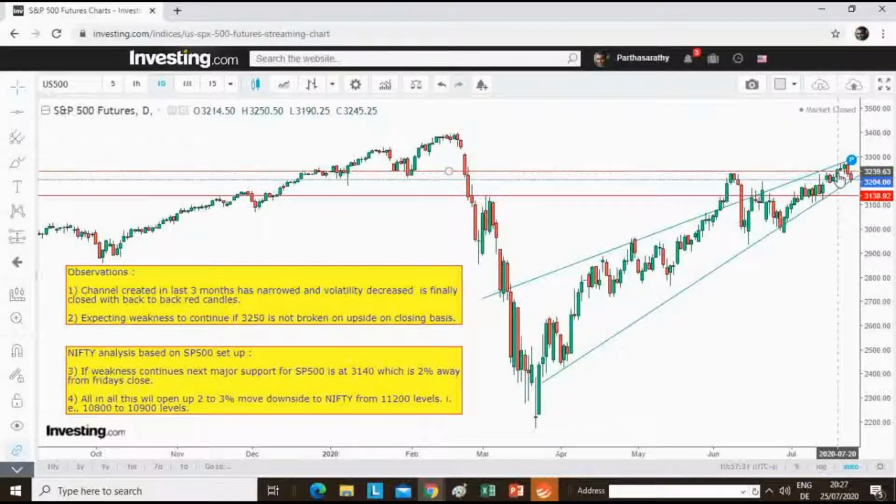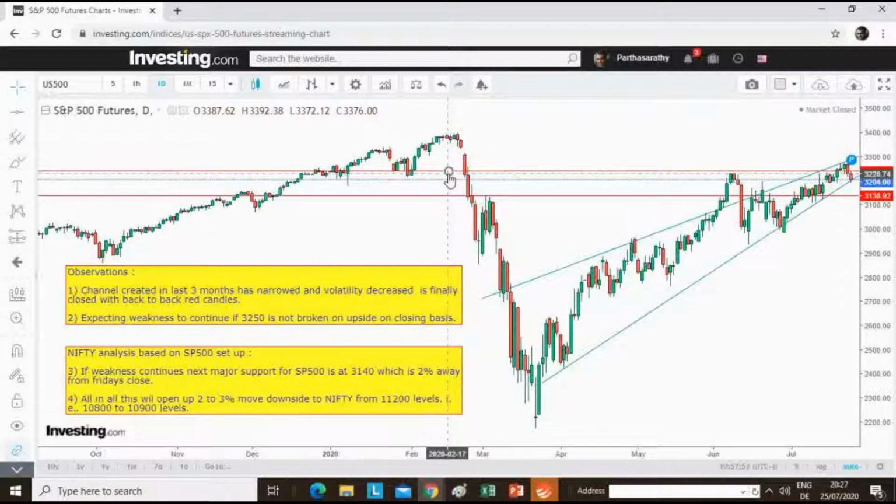And in the last 2 days, something noticeable has happened. That is, there are two red candles that are formed. By forming these red candles, this channel has been closed. So the channel created in the last 3 months that has narrowed is finally closed with two back-to-back red candles. So what can we expect?